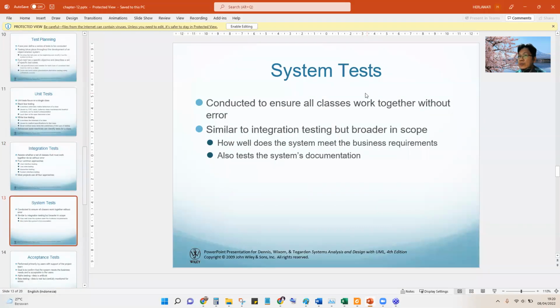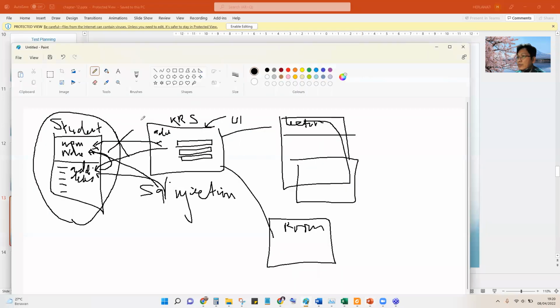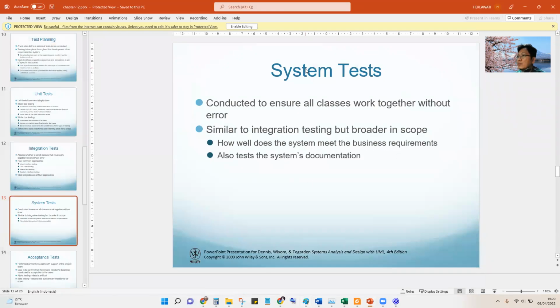And then we continue, if the transaction, for example, says okay, student proposes the course in room and lecturer, and then it's okay, we continue to system test. Similar but broader in scope. This is the system test,